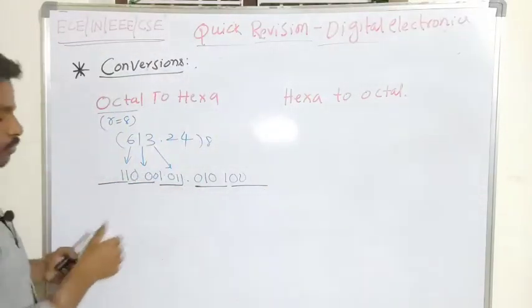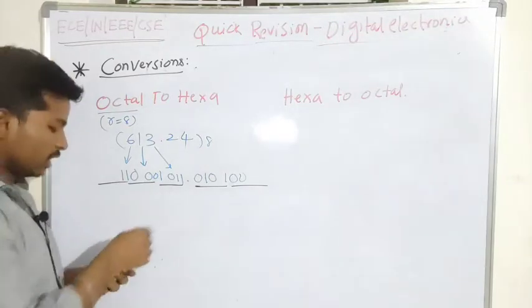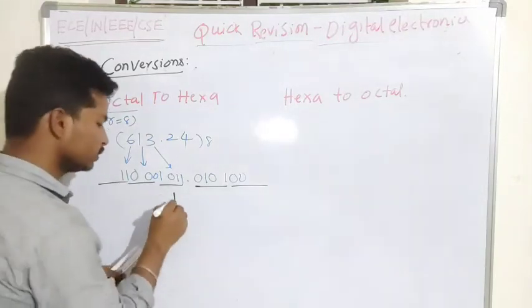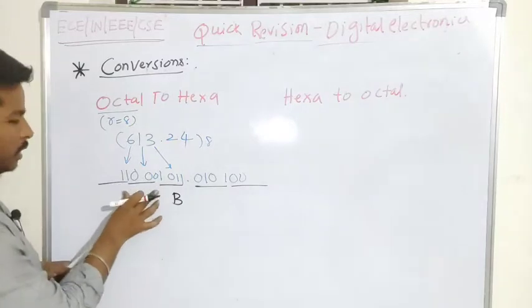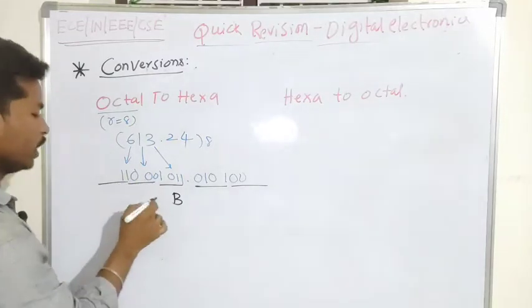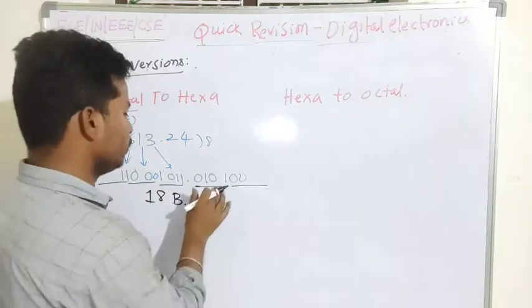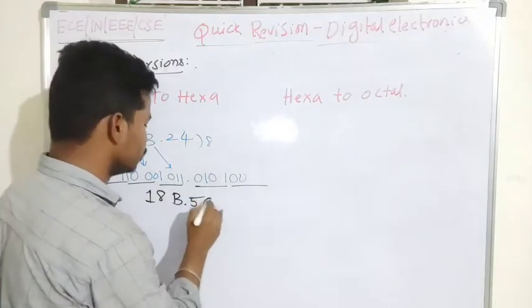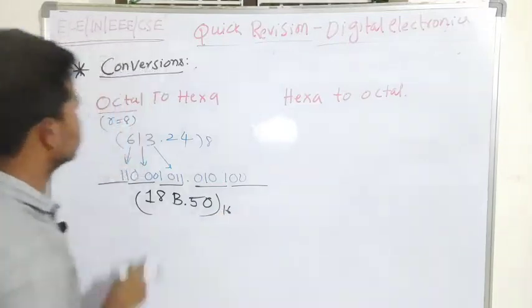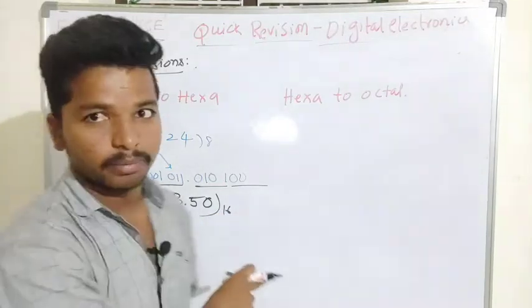So the 4 bits are nothing but 8, 3, 11. 11 is nothing but B. So we have to use B, and also 8 and 1. After the decimal point we have 5 and 0. So this is the hexadecimal for the octal to hexadecimal number conversion.